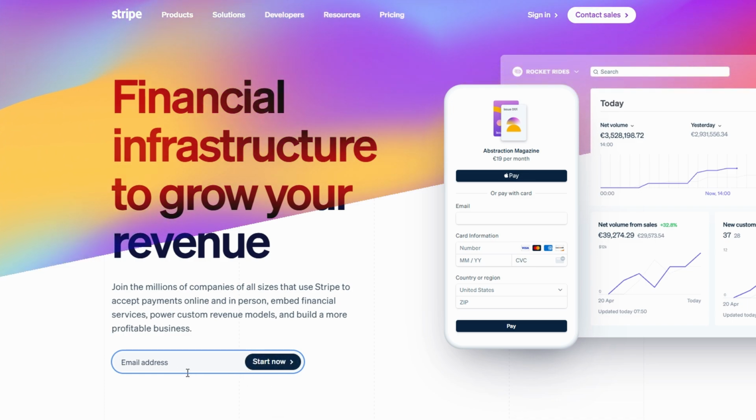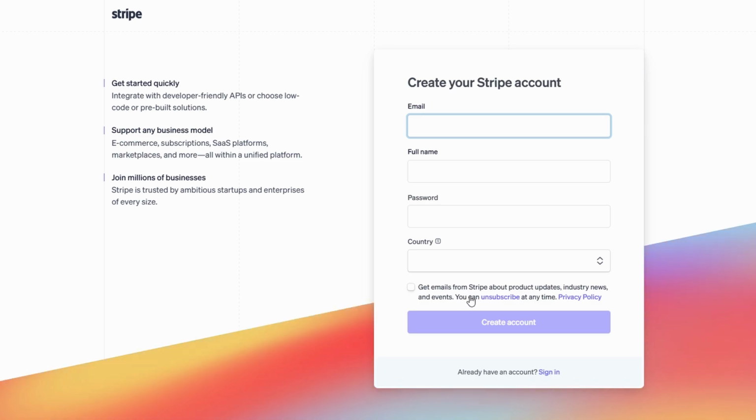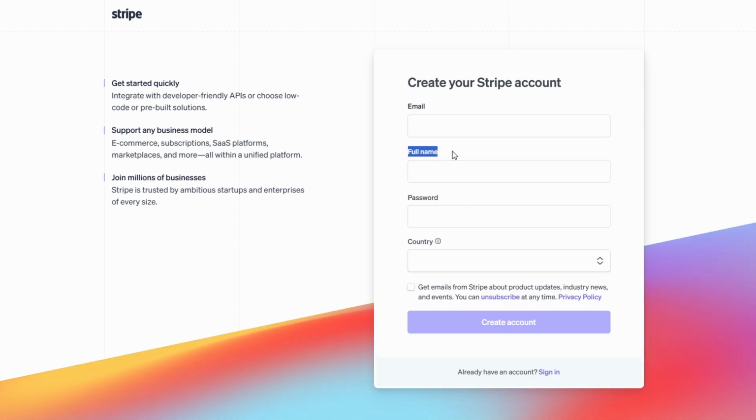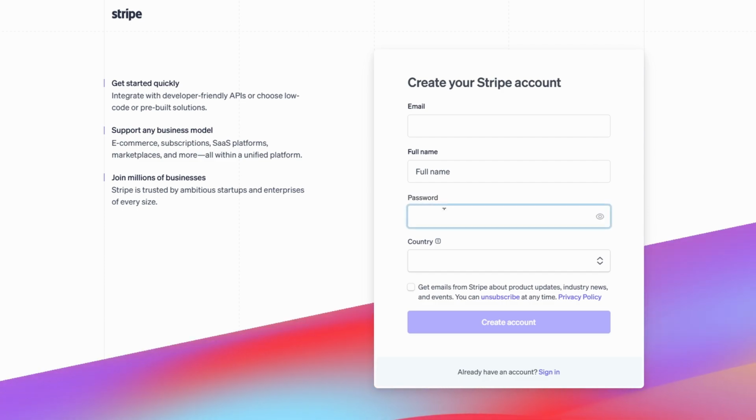The process is simple, and you'll just need to provide some basic information like your email address, create a password, and agree to the terms. Once you've filled out the required fields, you'll be ready to move on to the next steps and start setting up your account.